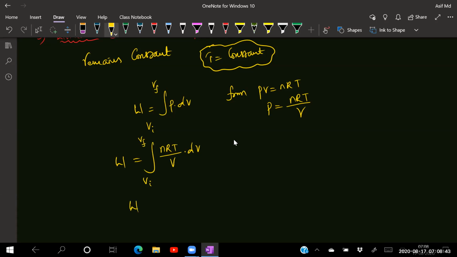So this will be equal to, what are the constants in this one? nRT is a constant, so integral of 1 by V into dV, limits V initial to V final. You know already the basic mathematics of this one. Integral of 1 by x into dx is always equal to ln of x.